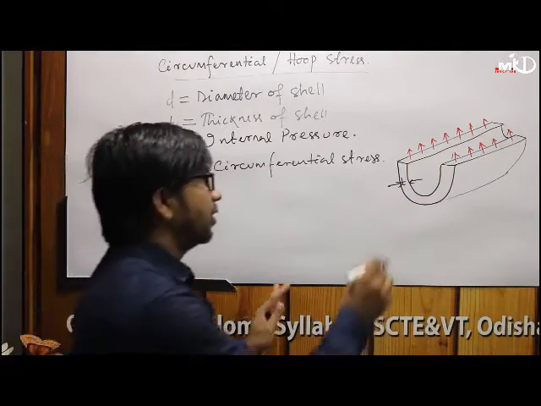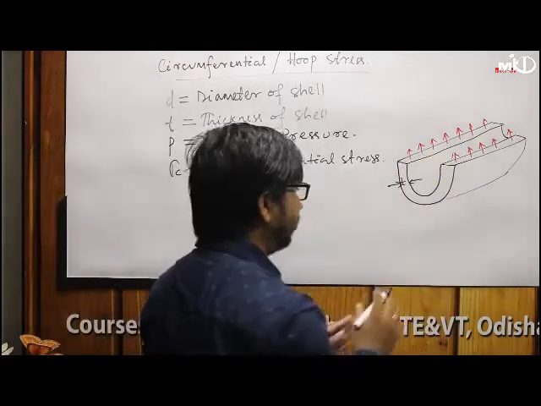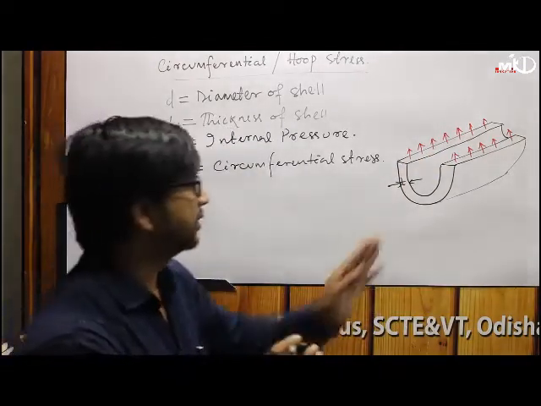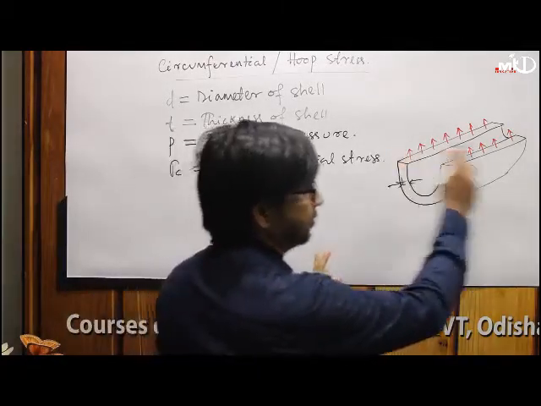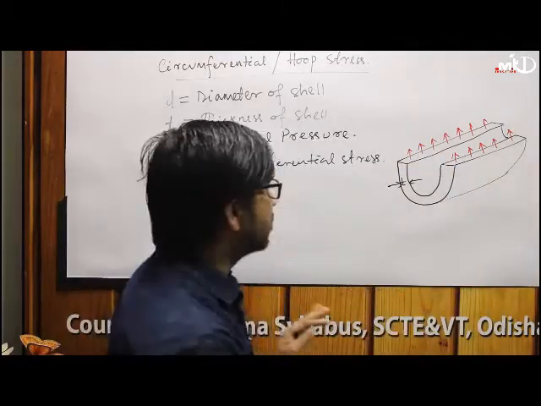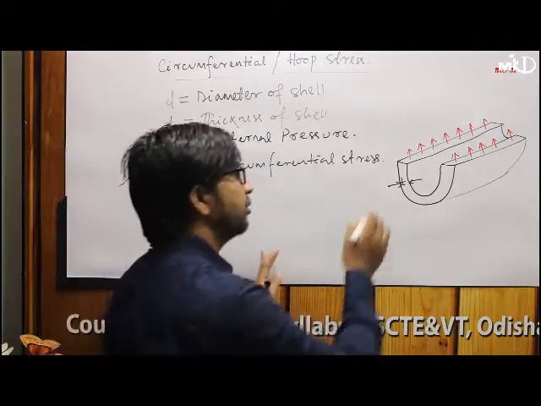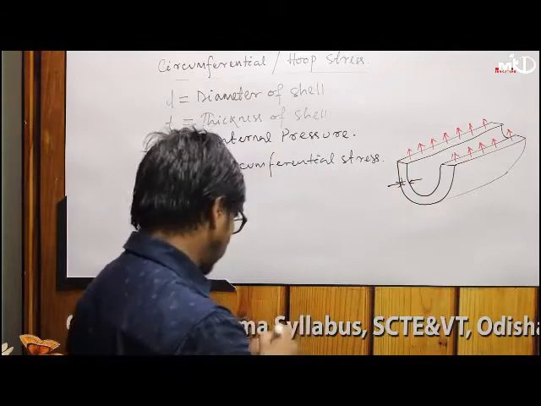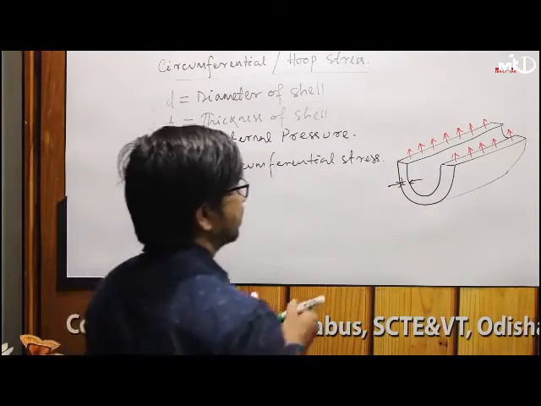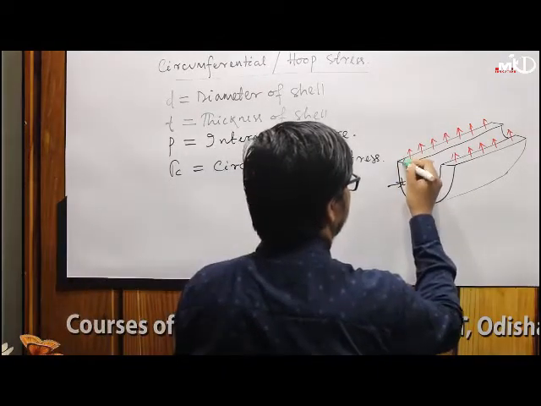Remember, the shell will be divided into two parts. This is one half and the other you have seen there. So which material or which portion is responsible? Obviously this portion, I have shown you in this color so that you can easily understand.